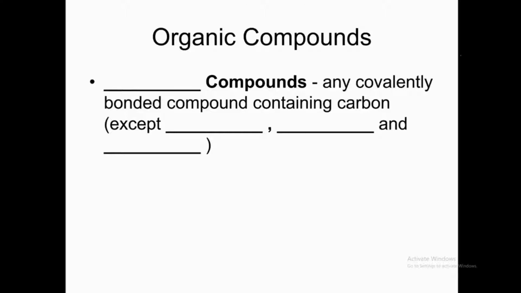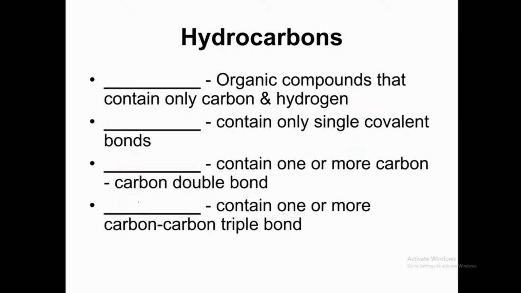So organic compounds are any covalently bonded compounds containing carbon, except... You have to put the answers of the question marks in the blanks. So hydrocarbons, organic compounds that contain only carbon and hydrogen, are called hydrocarbons. Hydrocarbons that contain only single covalent bonds are alkanes. Those that contain one or more double bonds are alkenes, and those that contain one or more triple bonds are alkynes.